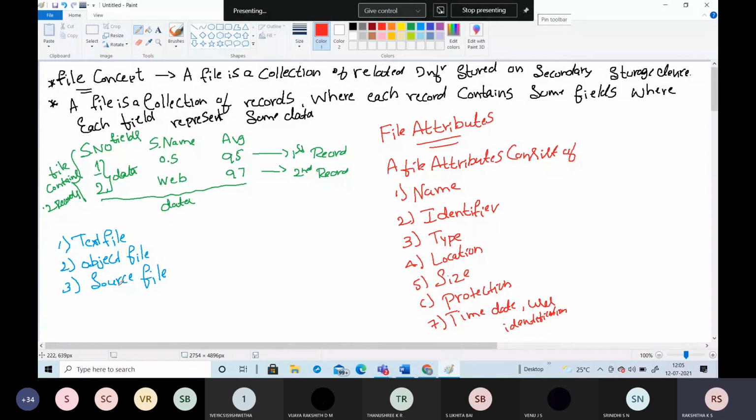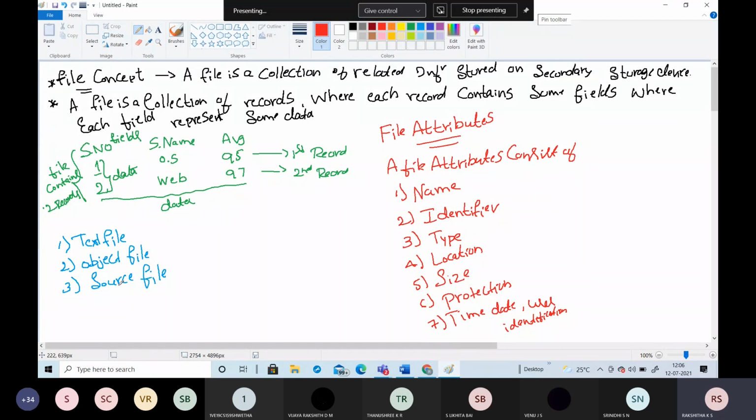The object file is nothing but a loaded file. If it is loaded, then the CPU is going to execute that file. It is still not able to execute it, but now it is loaded. That loaded file we are going to call an object file. And next is the executable file. So what is the executable file?